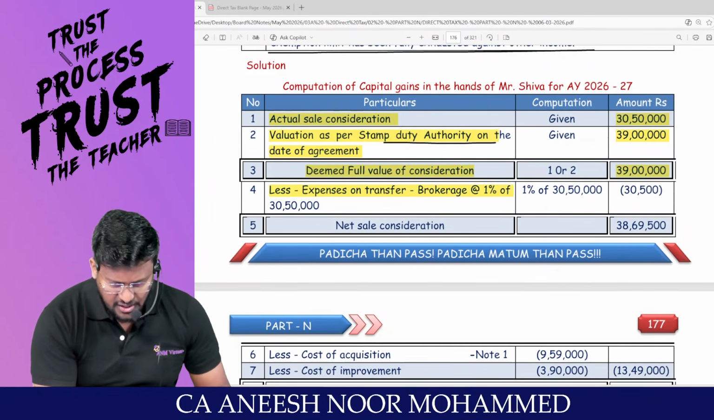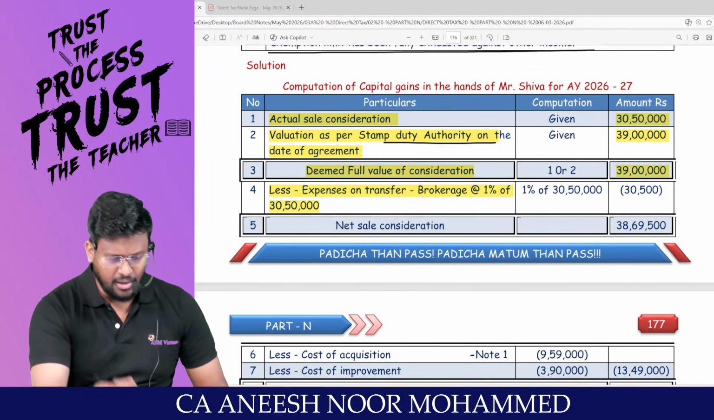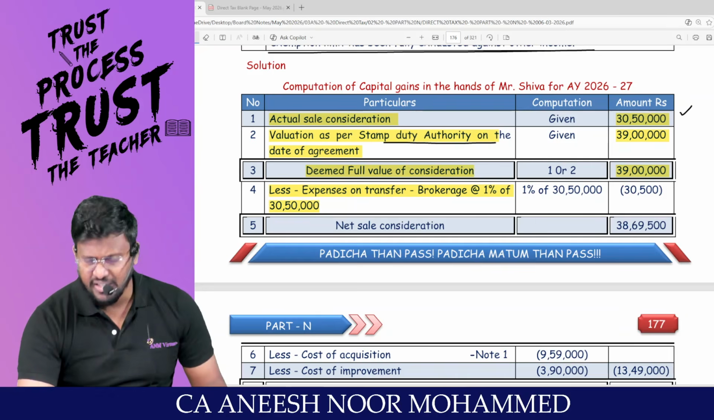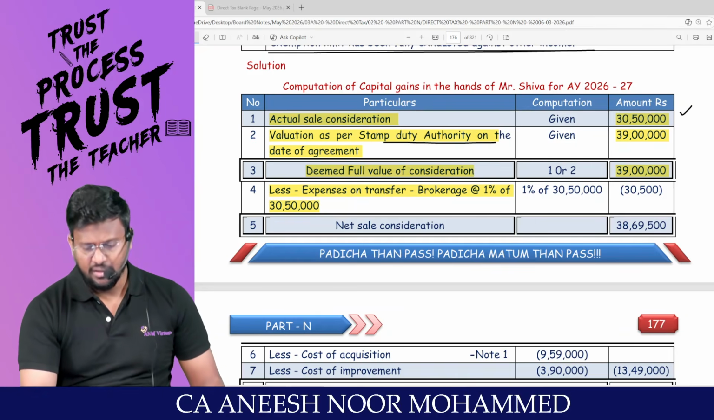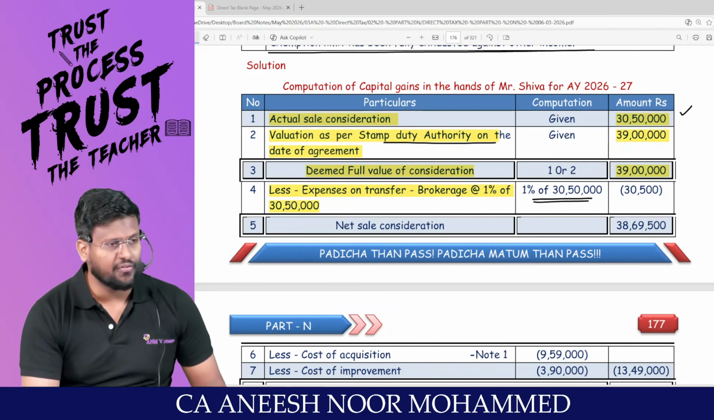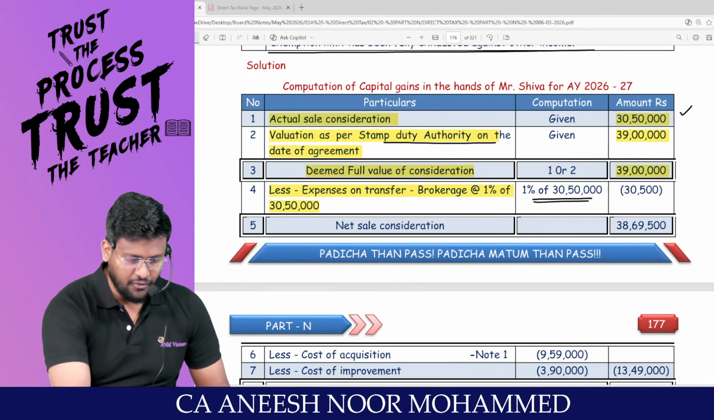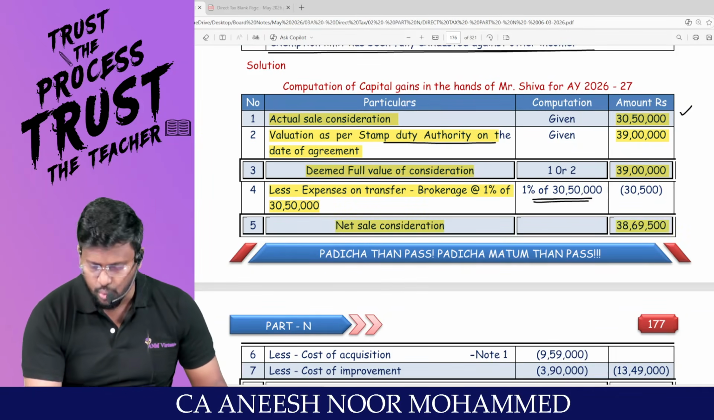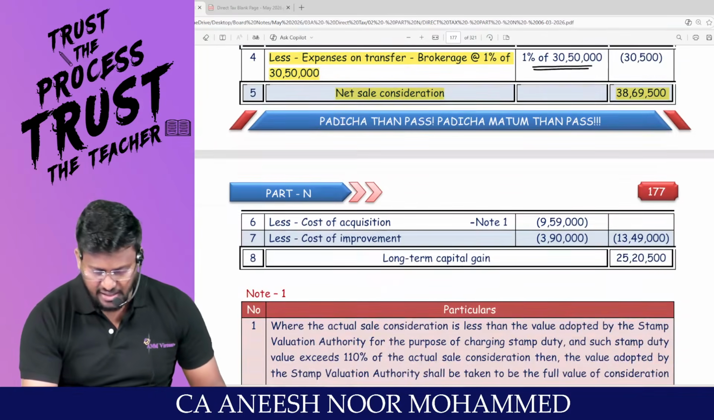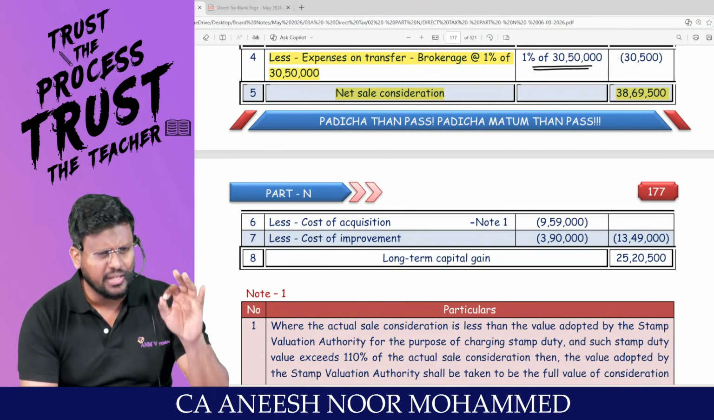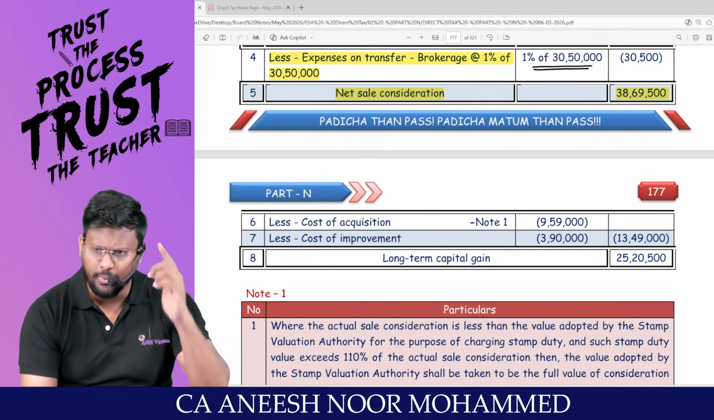Less expenses for transfer. Tell me, sir, for how many rupees has this been fixed? Sale consideration 30,50,000. 30,50,000 into 1 percentage comes to 30,500. So the net consideration comes to 38,69,500. When you are calculating capital gain, don't think about the benefit of indexation.